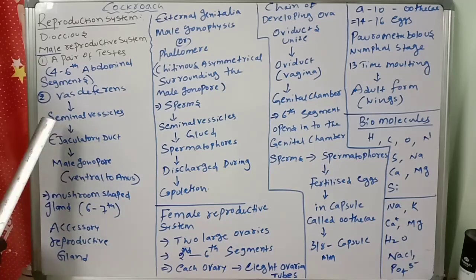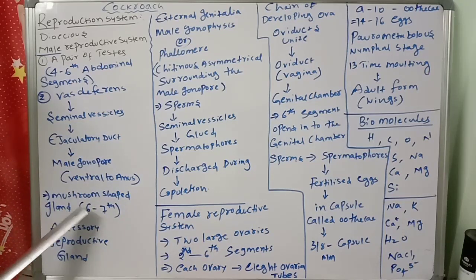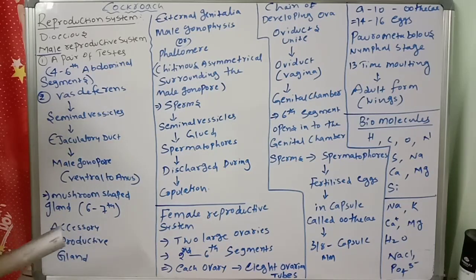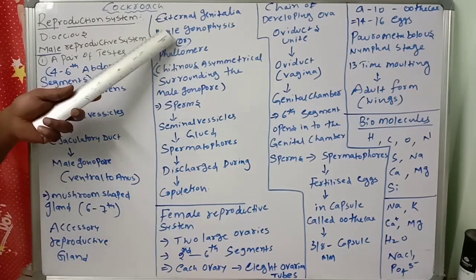Then the ejaculatory duct opens into the male gonophore, ventral to the anus, and there is a mushroom shaped gland located in the 6th to 7th abdominal segments, which functions as an accessory reproductive gland. Next, the external genitalia is there.